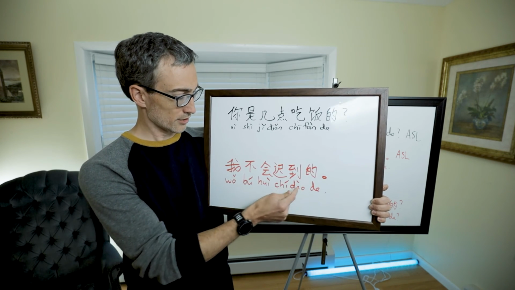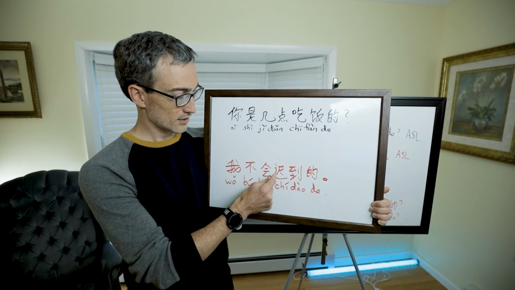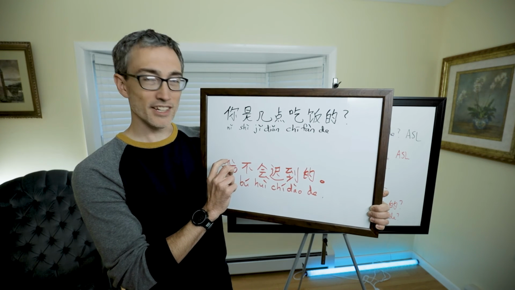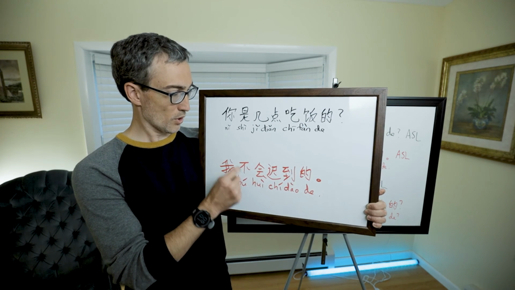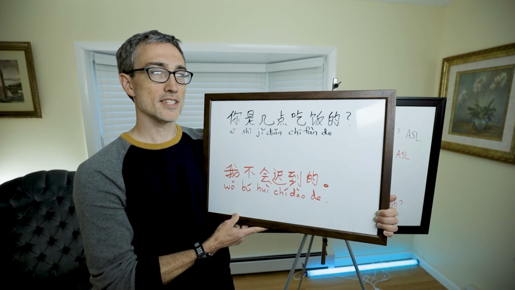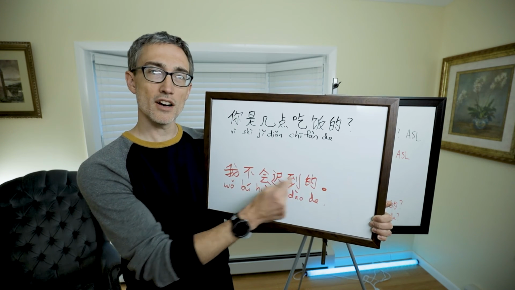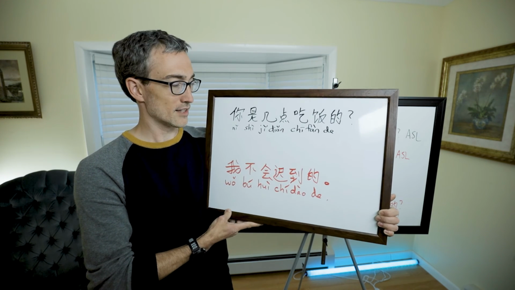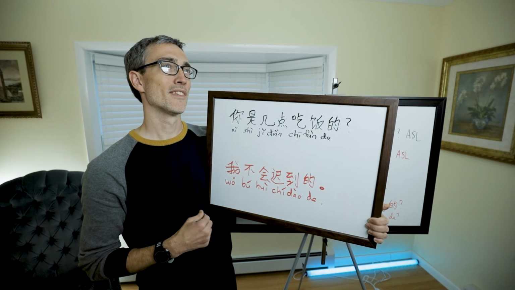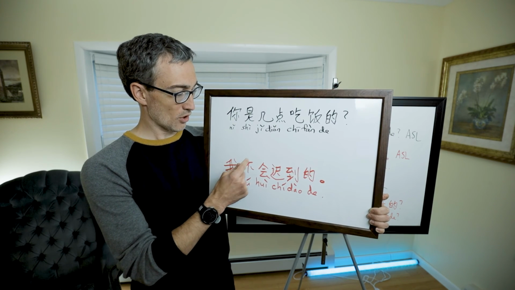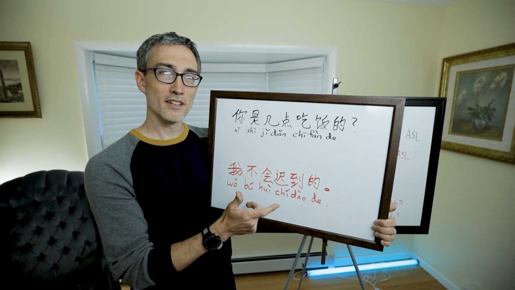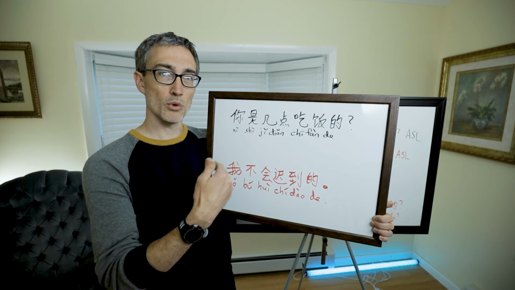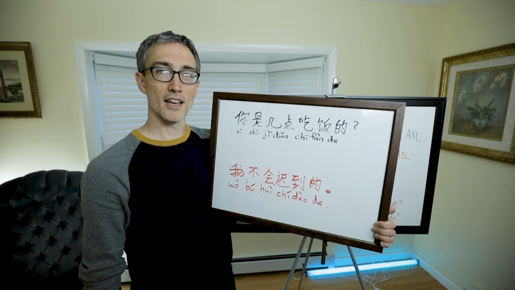Okay, so look at this one. 我不会迟到的. I will not 迟到, be late. So there is no 是 in here. I could put the 是: 我是不会迟到的. But I think in this kind of usage of the expression, the 是 is often omitted. In fact, for a long time, I would hear someone say 会 and 的 so often that I just thought that for some reason, when you use 会 in this way to say I will do something, you just put "的" at the end. I had no idea why.